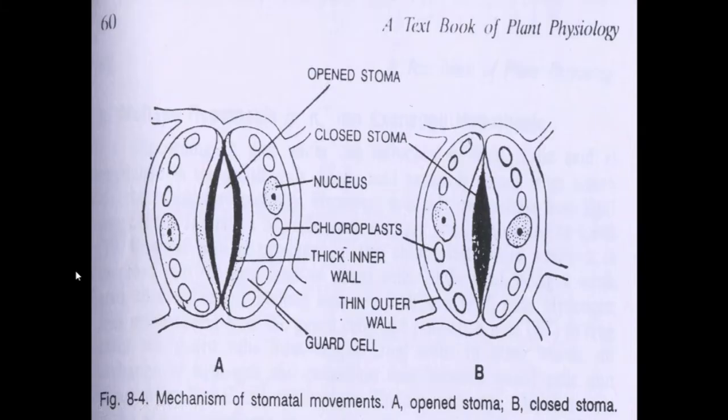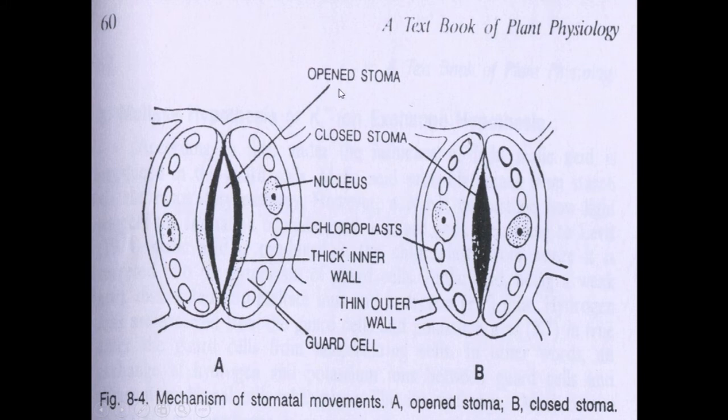Then this is the structure of stomata. This is what we call a kidney shaped stomata, found in dicot plants. This stomata has two kidney shaped guard cells, and other organelles are also present, that is nucleus and chloroplast. The inner wall of the guard cell becomes thick and the outer wall is thin, and the central part is called the stoma. The stoma is open when the stomata is open, and the stoma is closed when the stomata is closed.